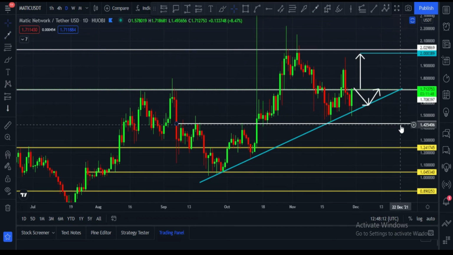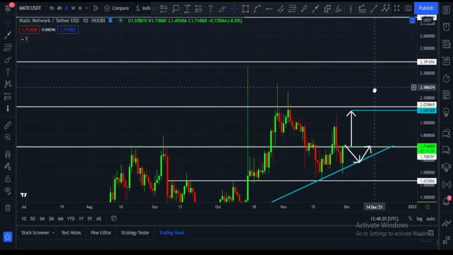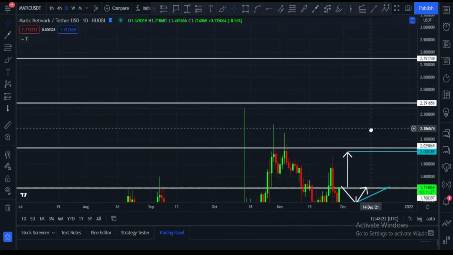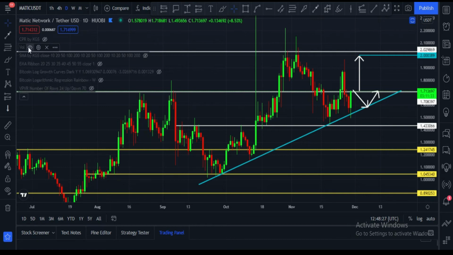These are targets. We have to note down these targets. Our first target is $2 and the second target is $2.2, and after that so on. After that $2.39, and after that $2.75, and so on. These are the targets. Let me show you indicators.